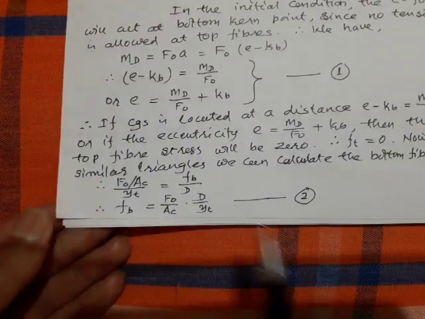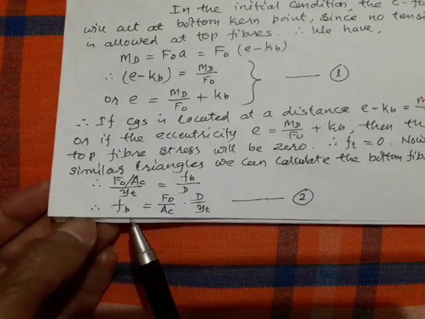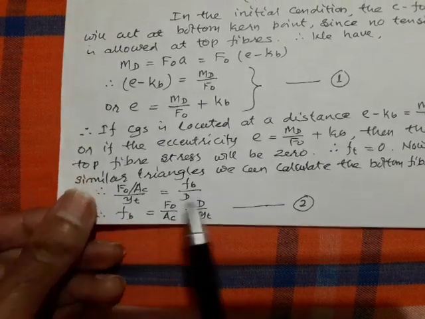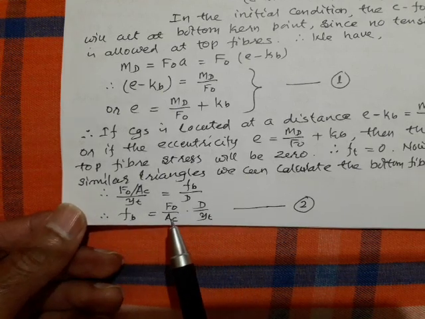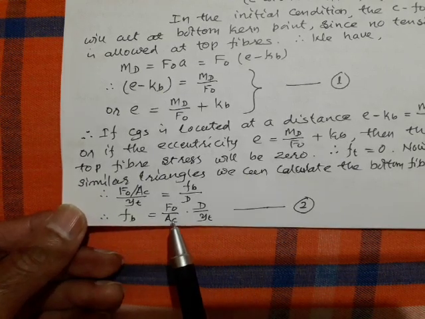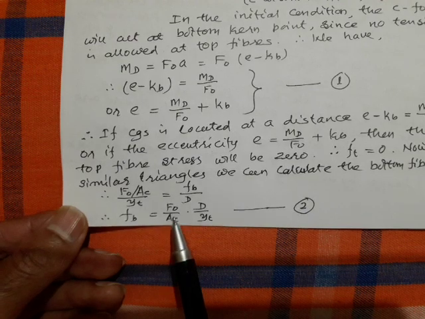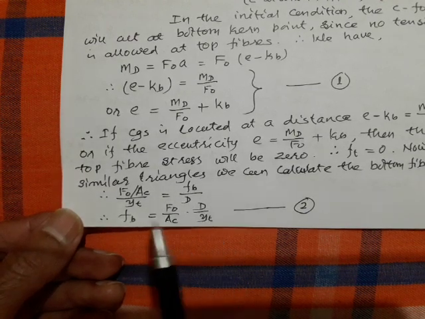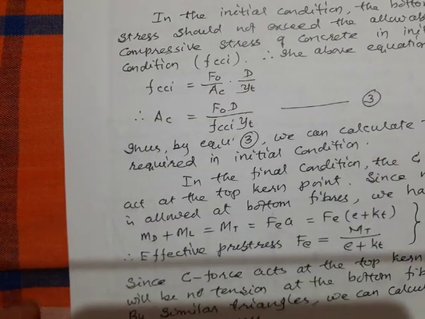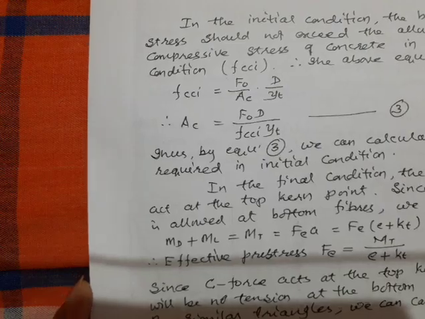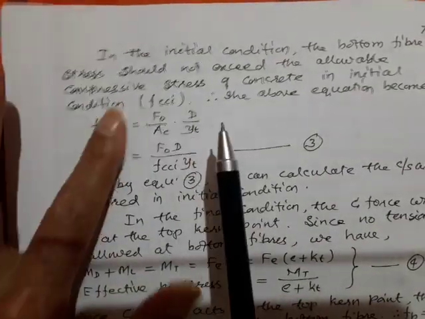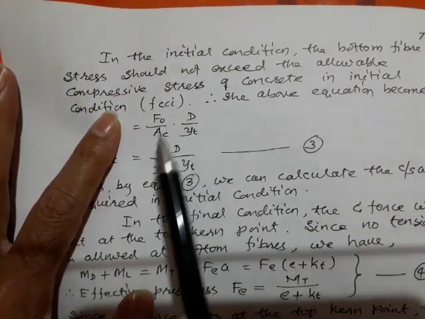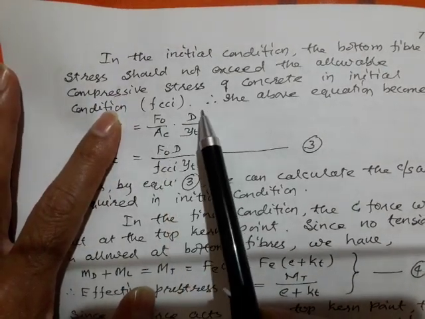Now this is the equation which gives me the bottom fiber stress. From this equation, I can calculate AC, the area of concrete required in the initial condition. But now we shall try to rearrange it. If I rearrange it, I will get this equation: FB is equal to F naught by AC into D by YT.